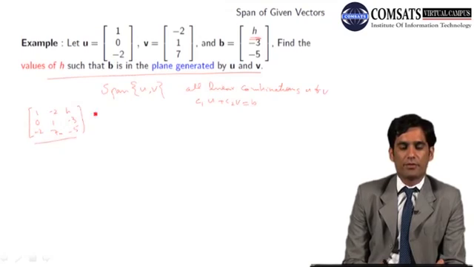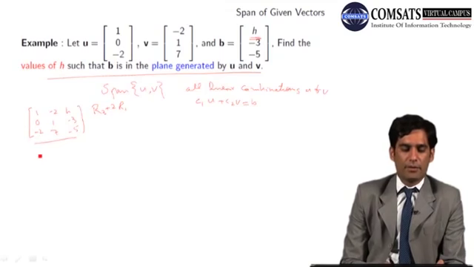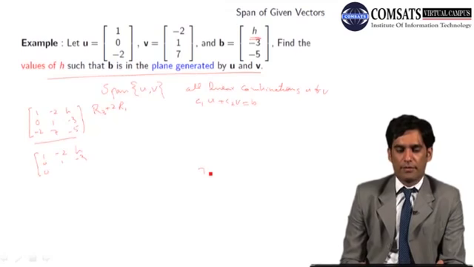I have to make this one, so I will do the row operation R3 plus 2 times R1, and my matrix will become 1 minus 2H 0 1 minus 3 0 7 minus 4, that will be 3, and minus 5 plus 2H.